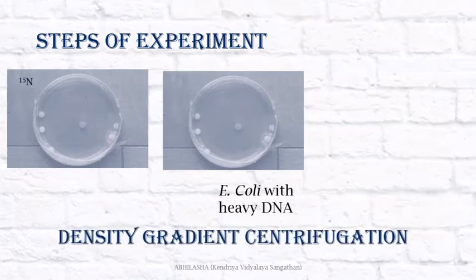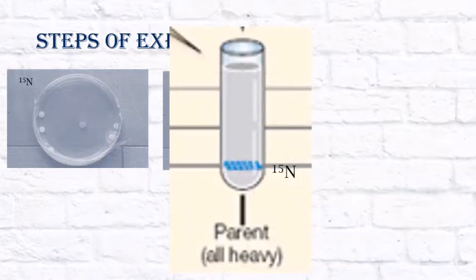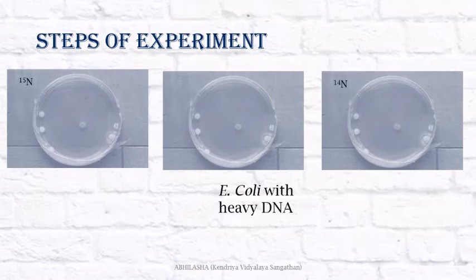Step 3. A small sample of E. coli is taken and density gradient centrifugation is performed. At this time, let's call it 0 minutes, only one band is obtained and this band corresponds to heavy DNA, that is 15N DNA. Now the bacteria is transferred to normal 14N medium. This is step 4. E. coli divides every 20 minutes, so every 20 minutes its DNA is being replicated. Therefore, after every 20-minute interval, a sample of bacteria is taken, density gradient centrifugation is performed and bands are recorded.